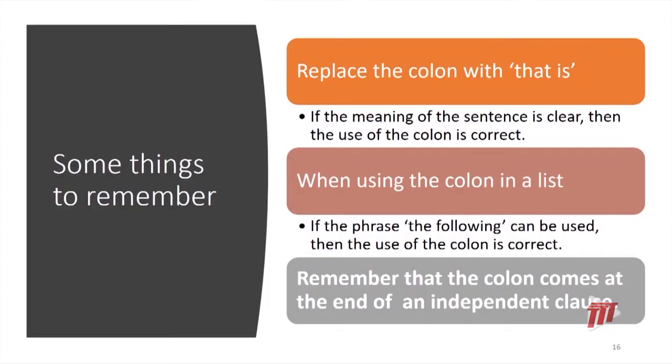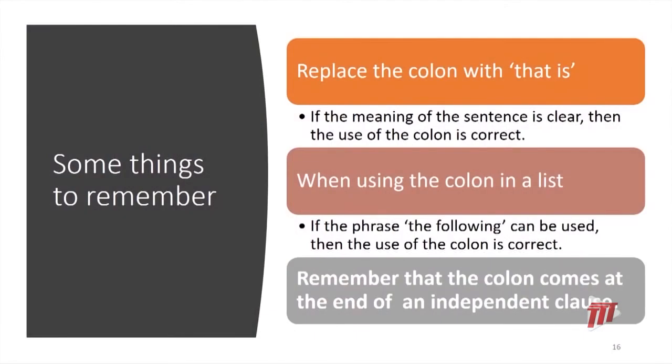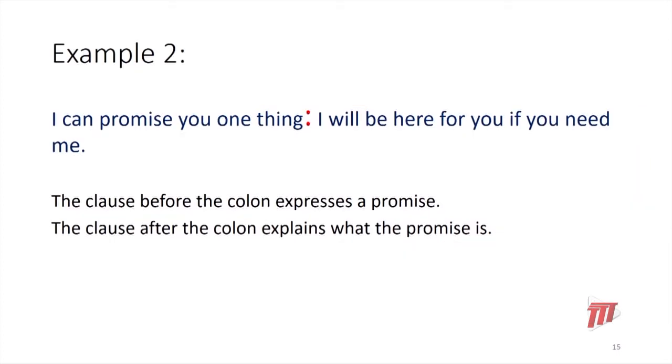So here's another example of how to know when you're using your colon correctly, because you must be able to know the rule as well as know when to use it. And the rule is knowing when to use it. So here are some things that you should remember. If you have used your colon between the clause and something that explains something, and you know the colon is going there, if you erase your colon and you put in the words that is, so for instance, I promise you one thing, that is, I will be here for you if you need me. You know that you have used your colon correctly because the sentence makes sense.